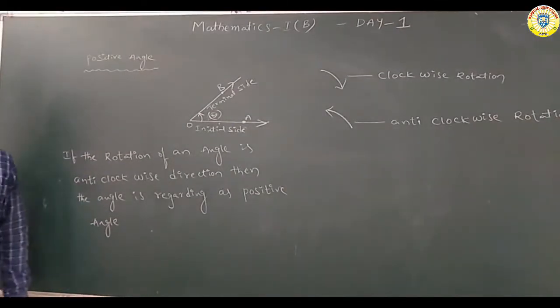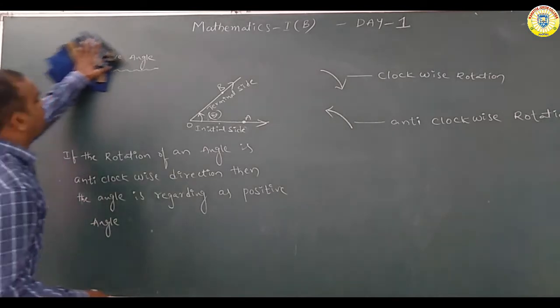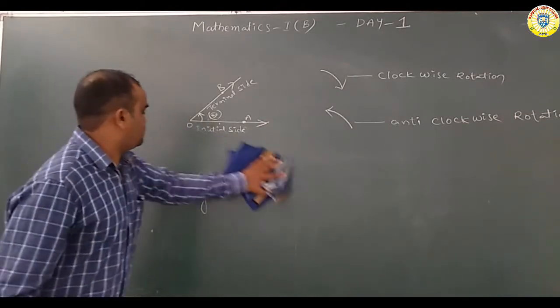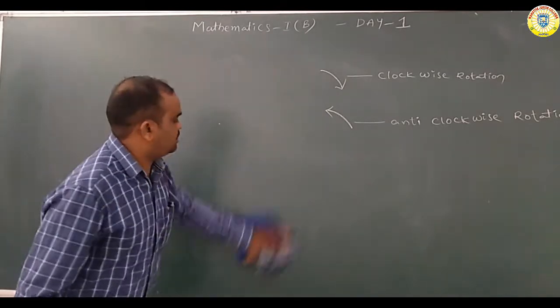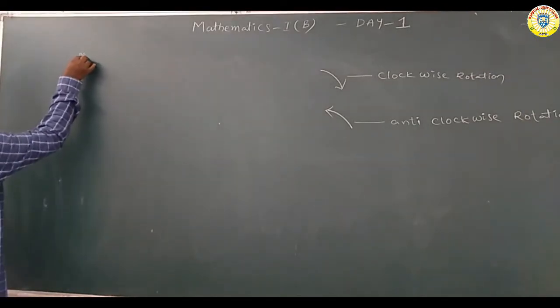Okay, now the next term: negative angle. See here, next we are discussing the negative angle.